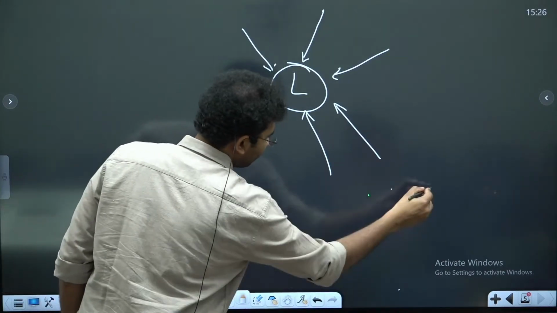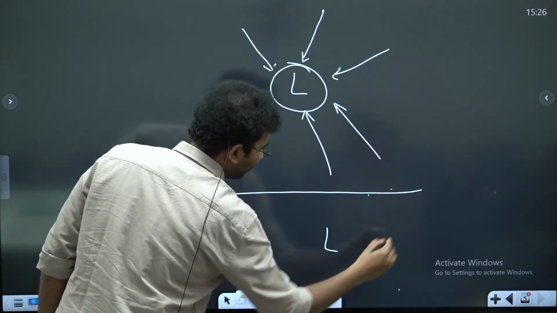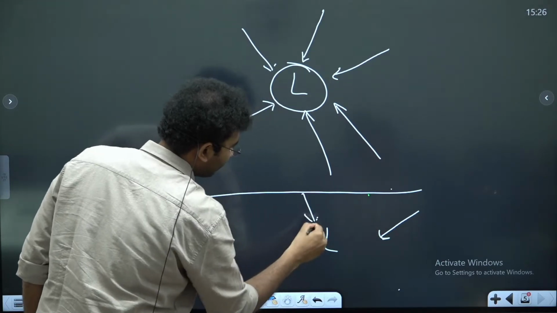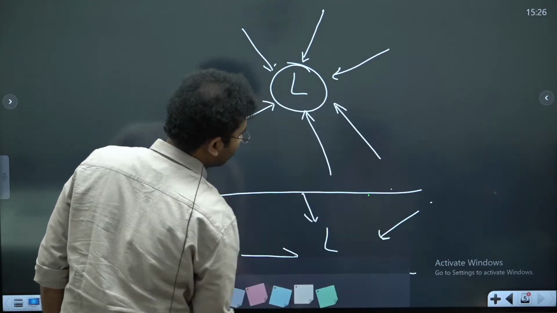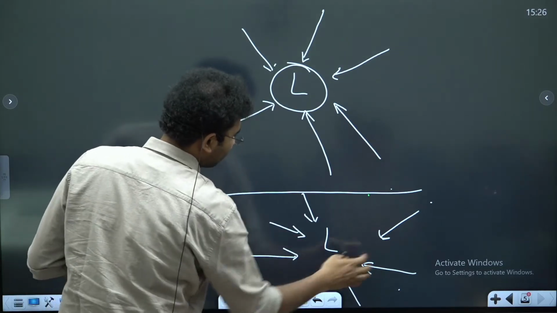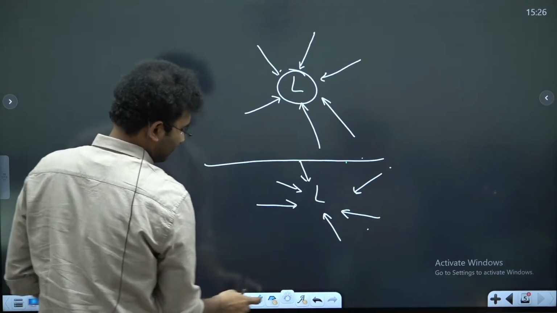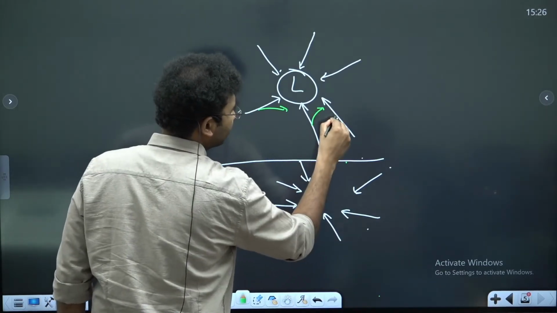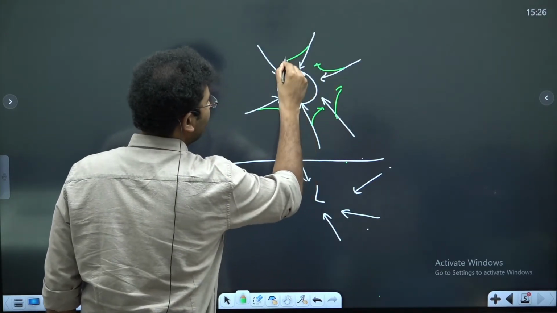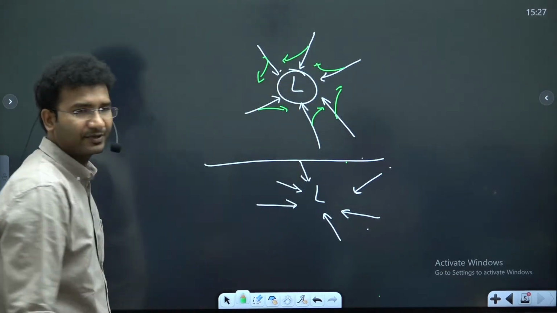southern hemisphere as well. You have a low pressure system. The wind will start to come from every direction, right? So let's try to apply the Coriolis force to this. The wind tries to deflect towards the right in the northern hemisphere and towards the left in the southern hemisphere.